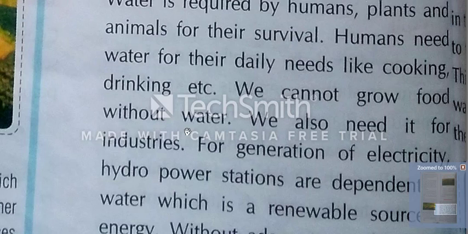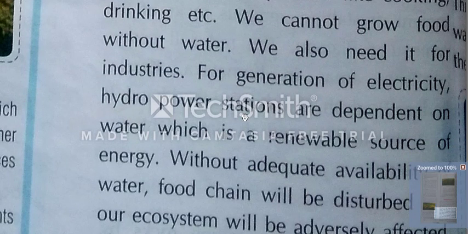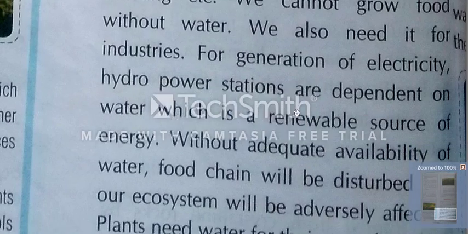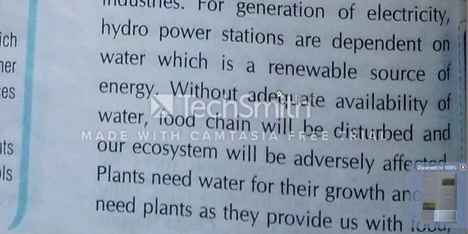For generation of electricity, hydropower stations are dependent on water, which is a renewable source of energy. Light is also generated through the water. Hydropower stations are totally dependent on water, and these all are a renewable source. Okay, that water can be reused.